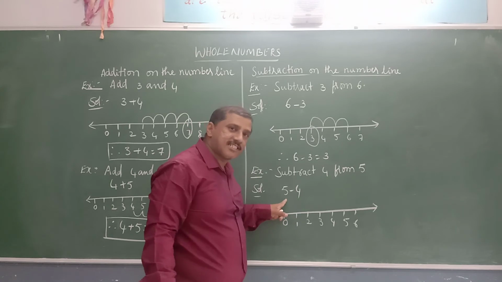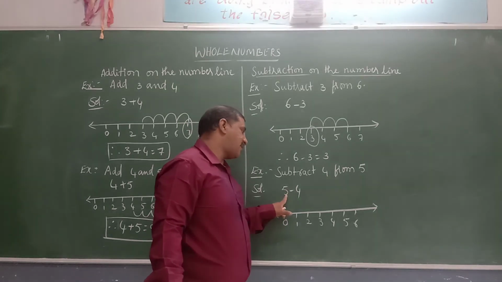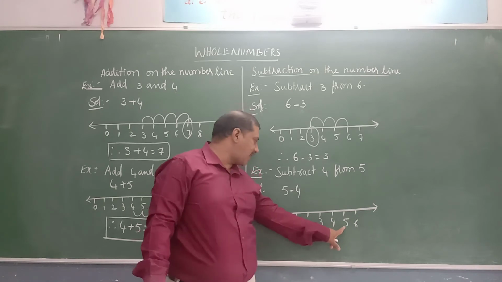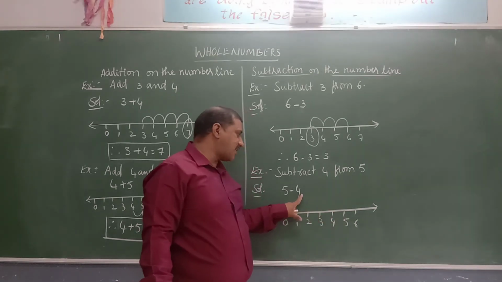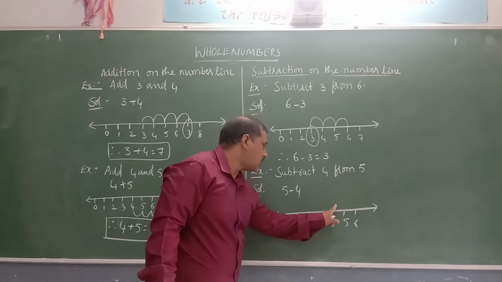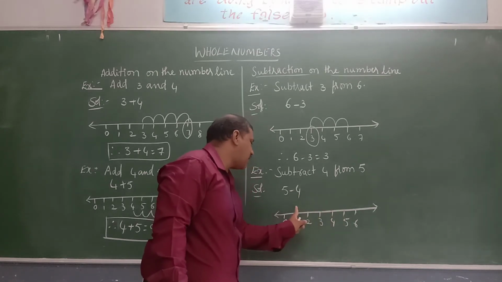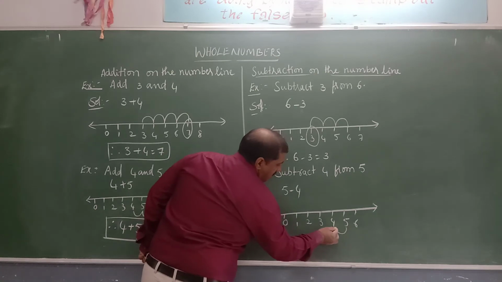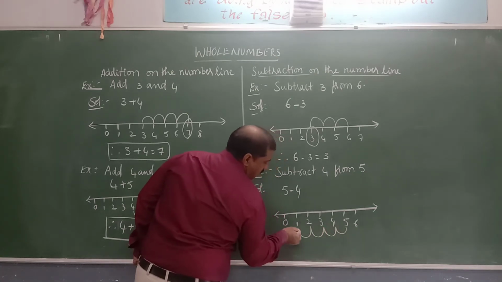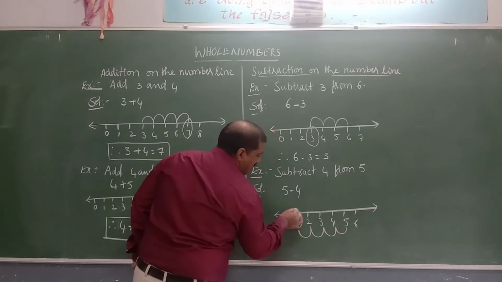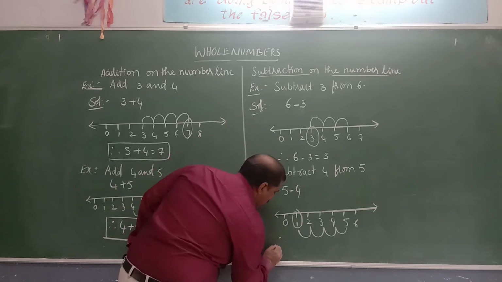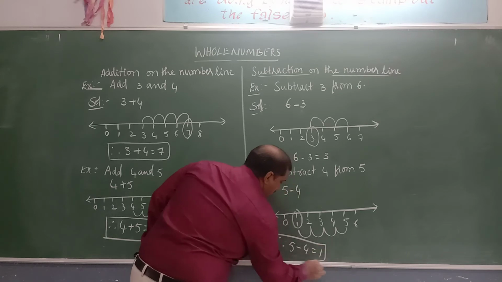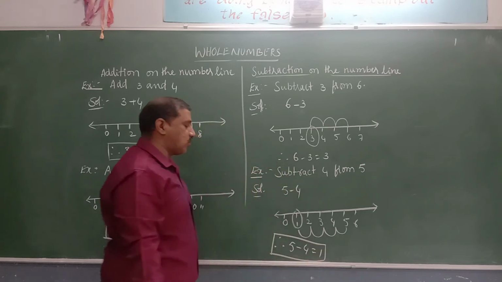What is the first step? Locate number 5 on the number line. Yes, this is number 5. Then as we are subtracting 4, move 4 steps left side from 5: 1, 2, 3, 4. This will give us the difference of 5 and 4. Therefore, 5 minus 4 is equal to 1. So like this, we will subtract two whole numbers.